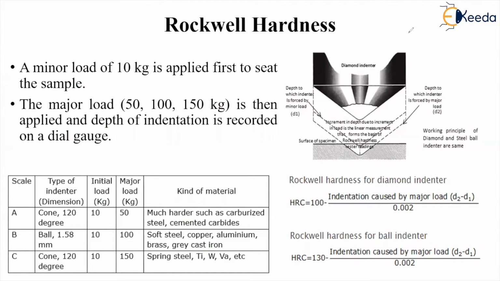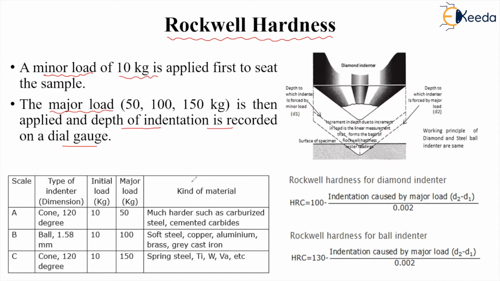Now let us discuss the Rockwell hardness. What is Rockwell hardness and Rockwell hardness number? In this case, a load is applied in two parts. First, the minor load is applied, that is 10 kg, so that it is settled down, right? And then a major load is applied, and the depth of indentation is recorded using some microscope or dial gauge,